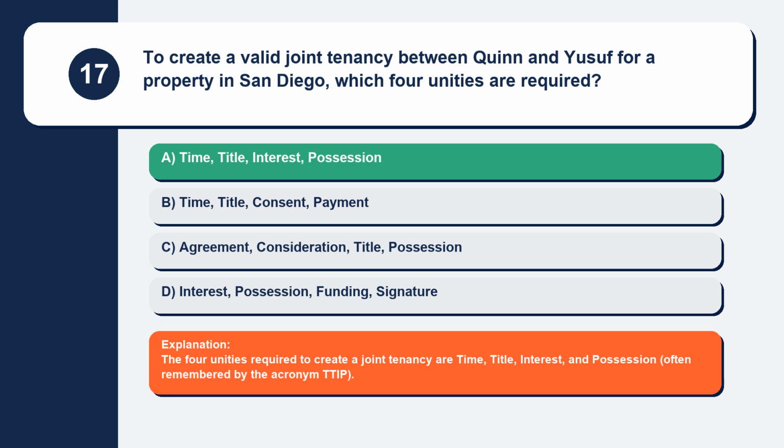Explanation. The four unities required to create a joint tenancy are time, title, interest, and possession, often remembered by the acronym TTIP.